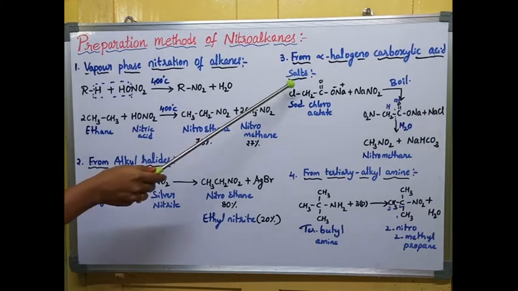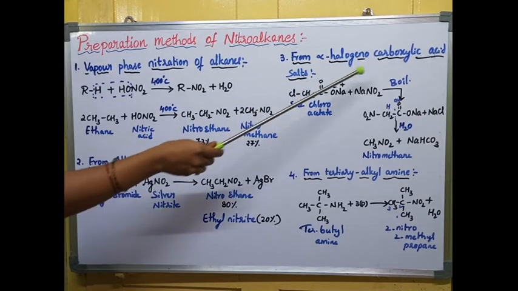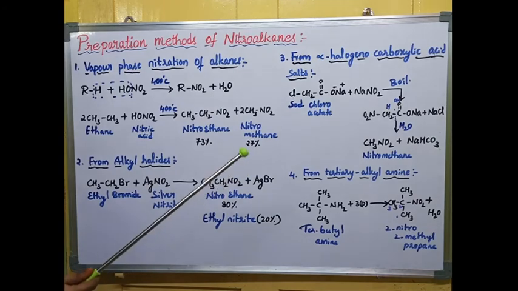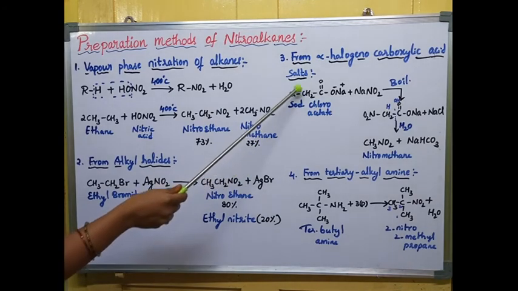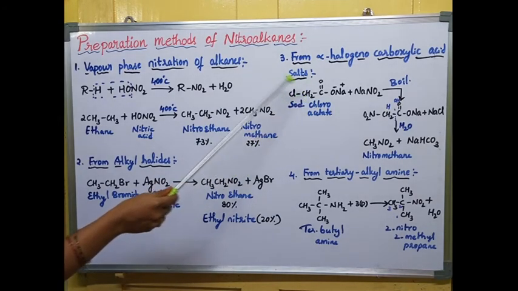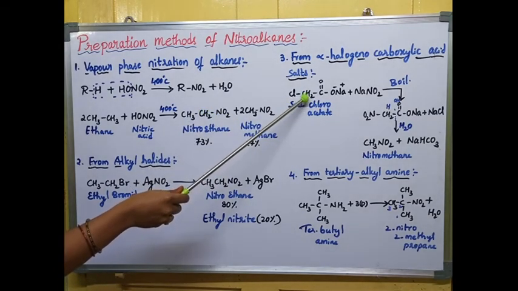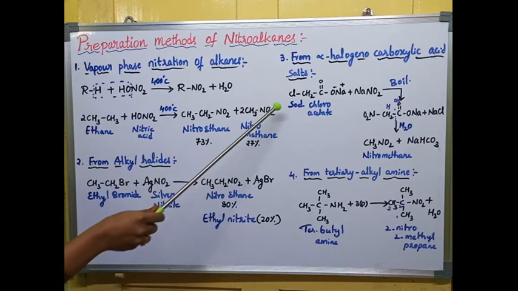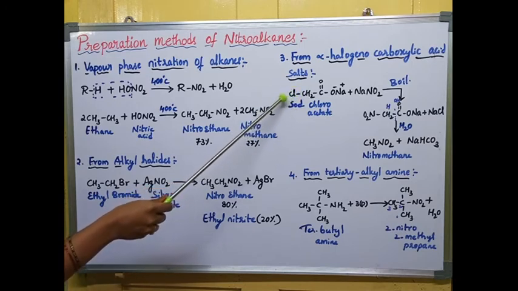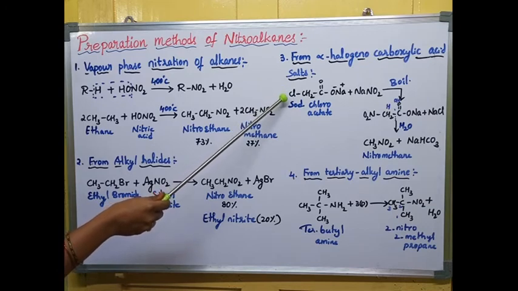Coming to the third method. The third method is from alpha halogenocarboxylic acid salts. The position beside the functional group is called alpha. So here CH2 is the alpha position, to which chlorine is attached. So it is alpha halogeno. Halogens, as you know already, are fluorine, chlorine, bromine, iodine. They are all 7A group elements, which come under halogens.